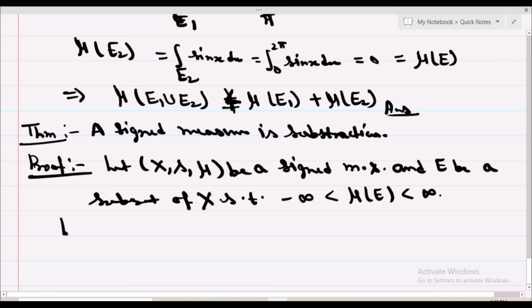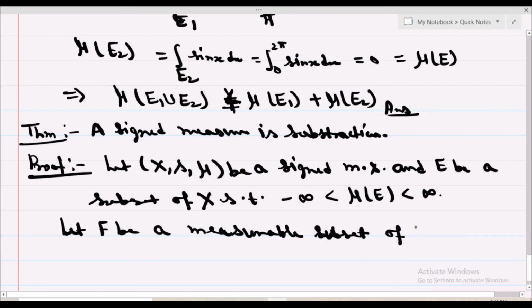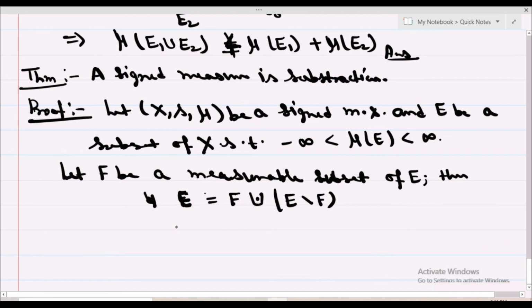Okay, let F be a measurable subset of E. Then we write E to be the union of F union E minus F. Okay, and this union must be disjoint, so we put a dot sign in this union sign.